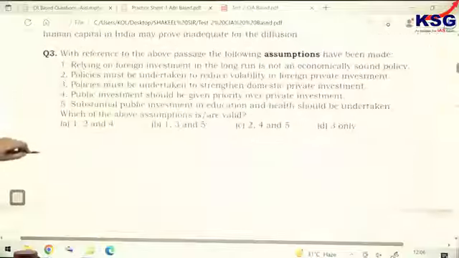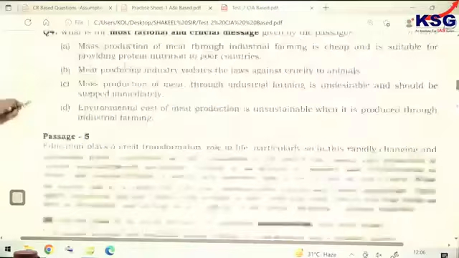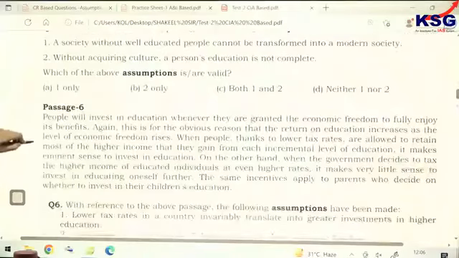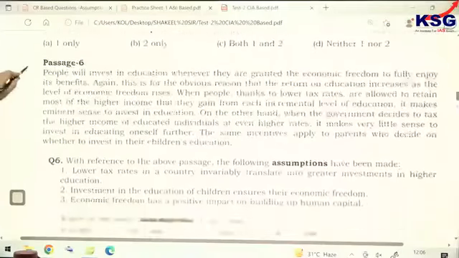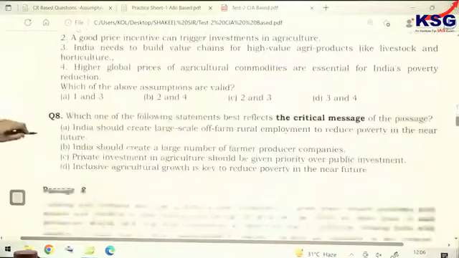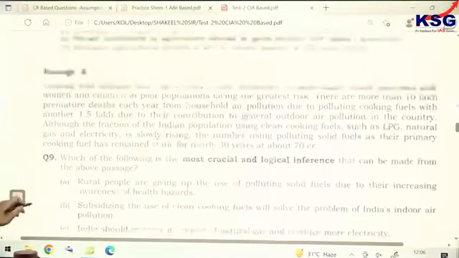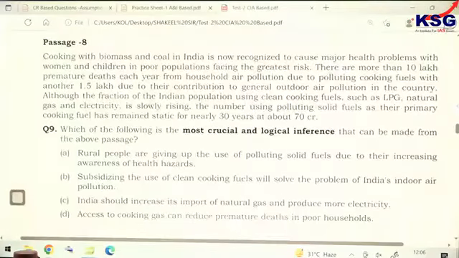Passage number 1, 2, 3 already done. Fourth done. Fifth, assumption, discussed. Now an inference question is coming for you, passage number 8.